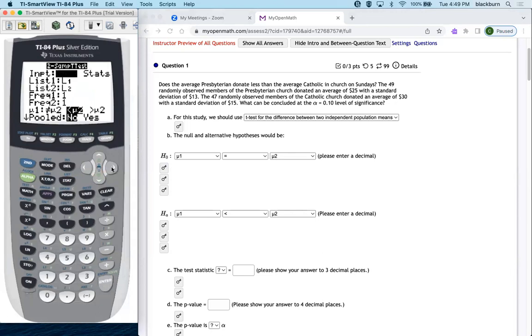We're going to enter the stats this time. We don't have a list of data. So then it asks for the mean of the first sample. So the mean of the Presbyterian donations is 25 with a standard deviation of 13. And we surveyed 49 of them. The Catholics, we had $30 donation with a standard deviation of 15. And we observed 47 of them.